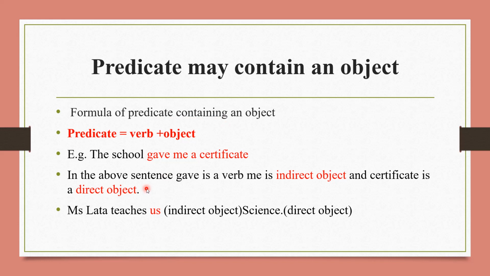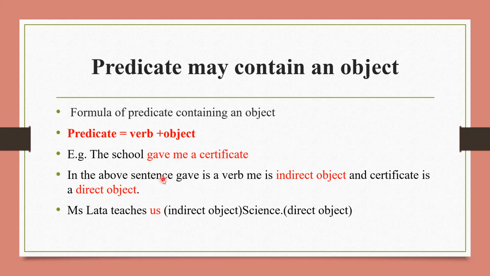Predicate is equal to verb plus object. Means in the following sentence, the school gave me a certificate is a combination of verb gave plus object. Here me is an indirect object and certificate is a direct object.